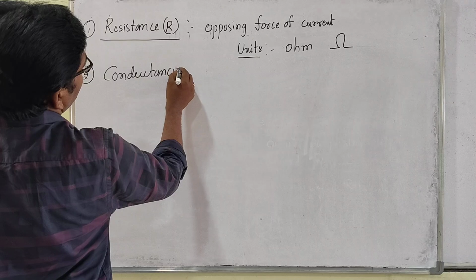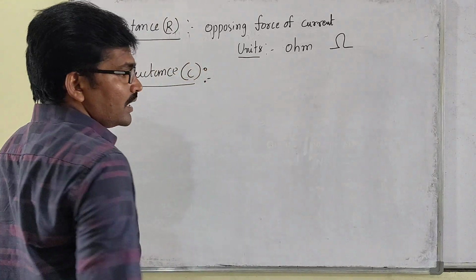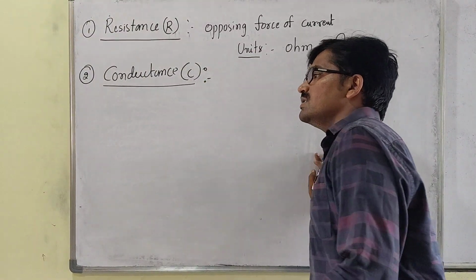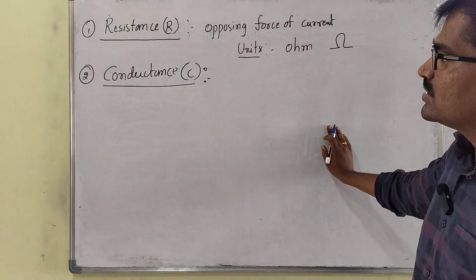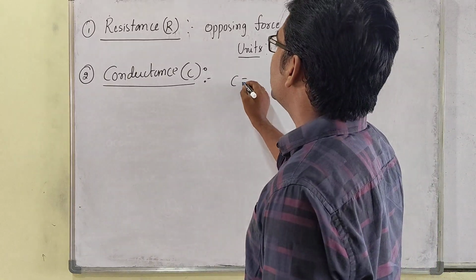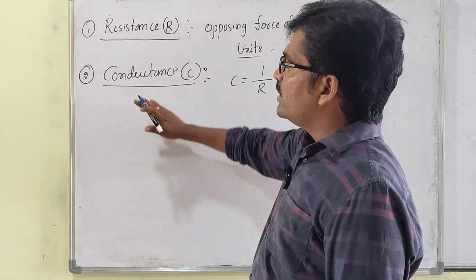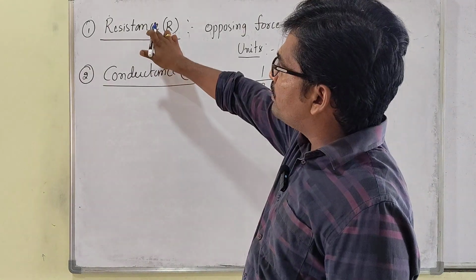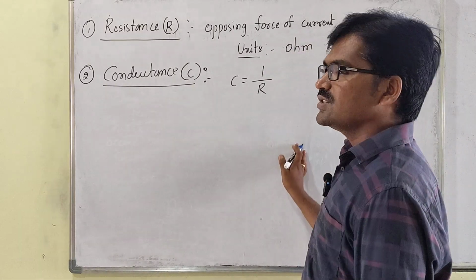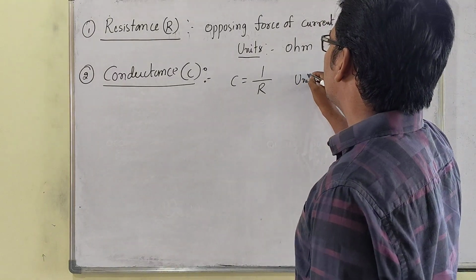Conductance, we have to represent with a C. Conductance is nothing but electric current flowing through the electrons or through the ions, that we are calling the conductance. Conductance C is inversely proportional to the resistance. So when we are discussing about the conductance, reciprocal of resistance is called as conductance. ఏమంటుందని? Reciprocal of resistance.